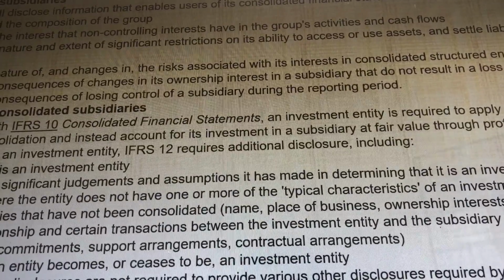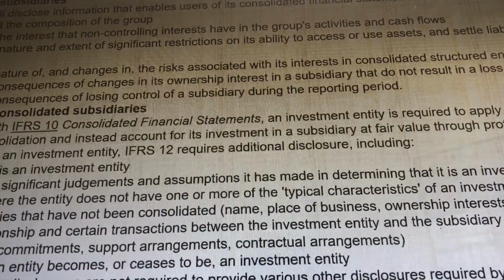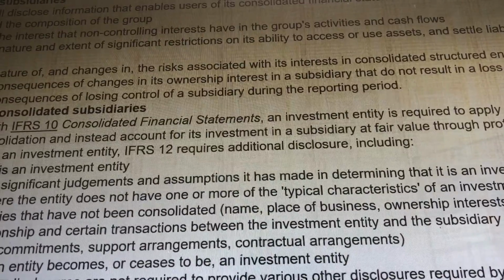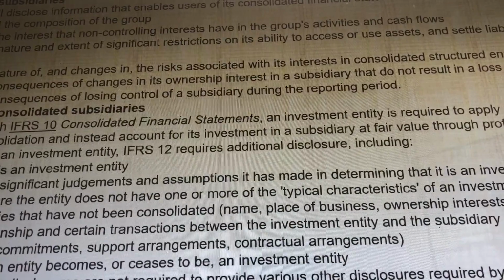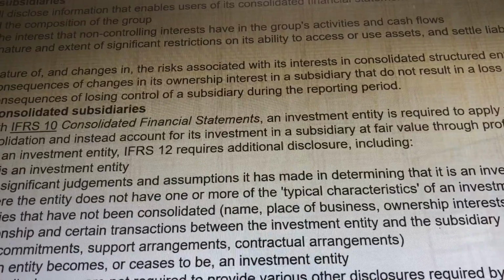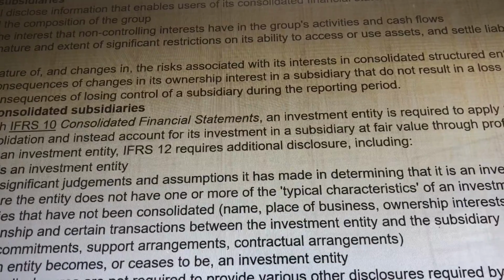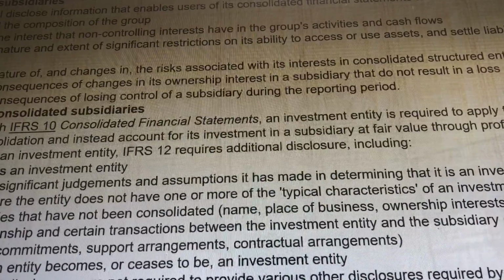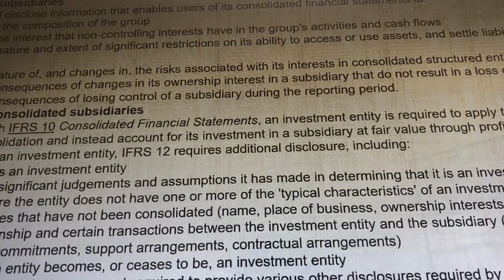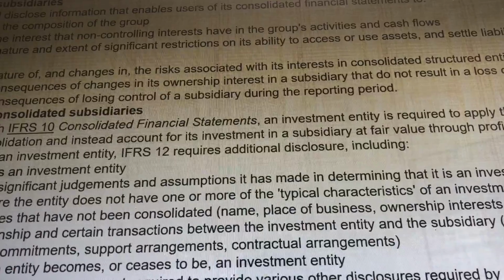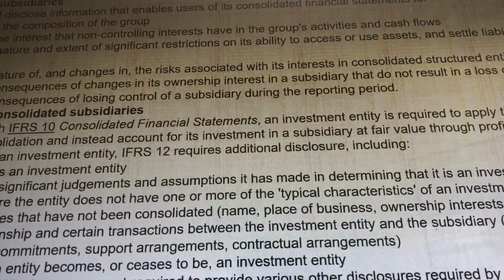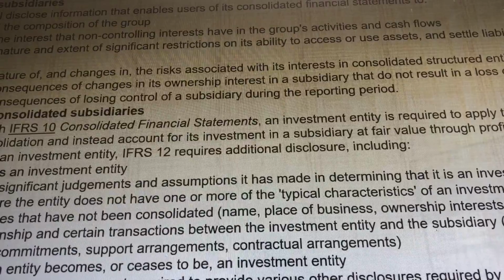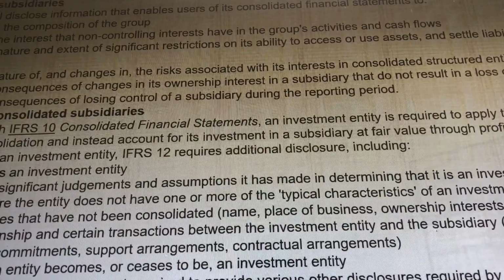Interest in unconsolidated structures. In accordance with IFRS 10, consolidated financial statements, an investment entity is required to apply the exception to consolidation and instead account for its investments in a subsidiary at fair value through the profit and loss account. So, where an entity is an investment entity, IFRS 12 requires additional disclosure.